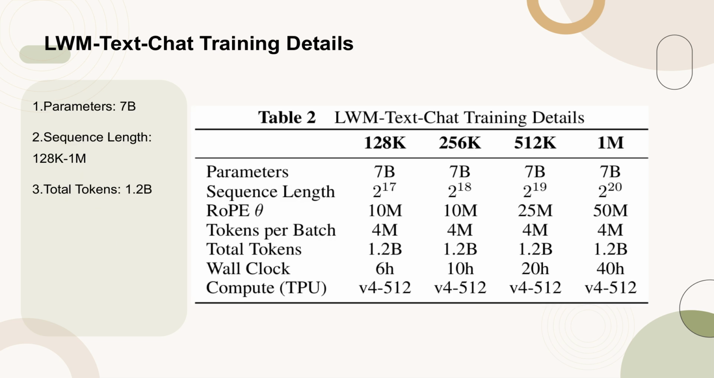Table 2 provides detailed training specifications for the LWM TextChat models. Key points include the model parameters set at 7B, sequence lengths ranging from 128K to 1M, and a consistent total number of tokens at 1.2B across different sequence lengths. These details are crucial for understanding the training setup and performance of the models in long context chat fine-tuning.